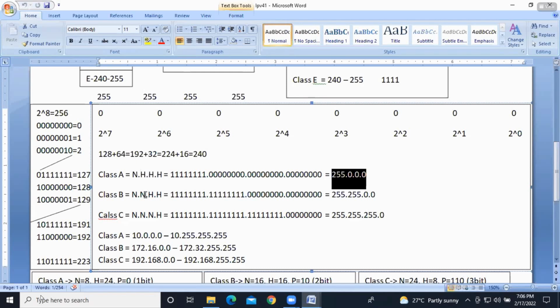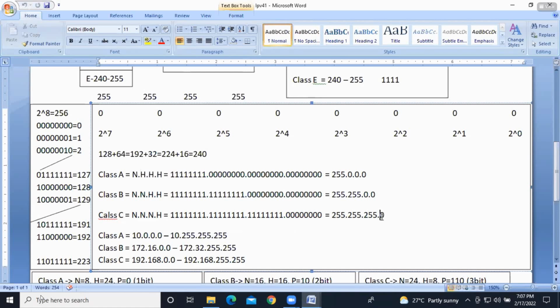Class B default subnet mask: two networks and two hosts. So eight 1s, eight 1s, then eight 0s, eight 0s: 255.255.0.0. Class C: three networks and one host, so three 1s and one 0: 255.255.255.0.